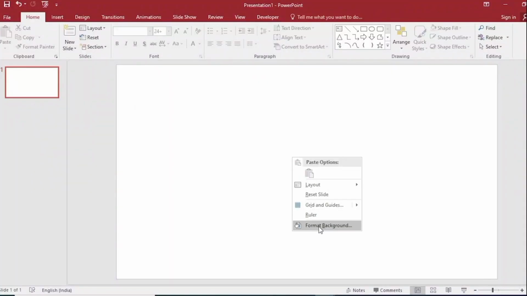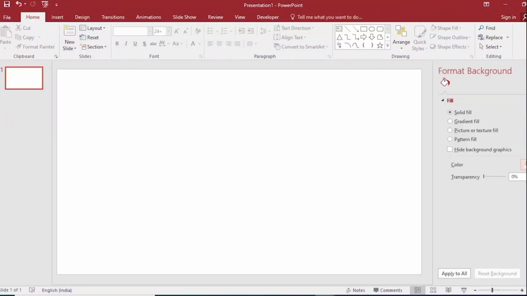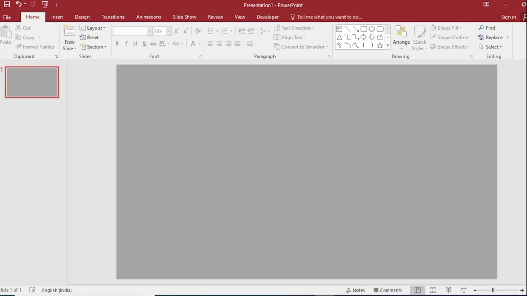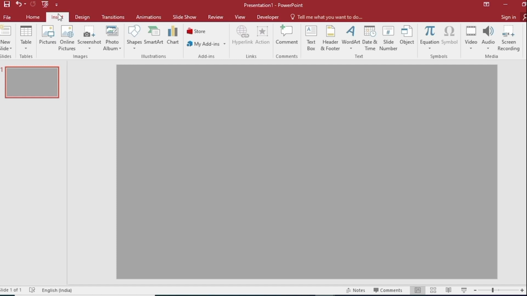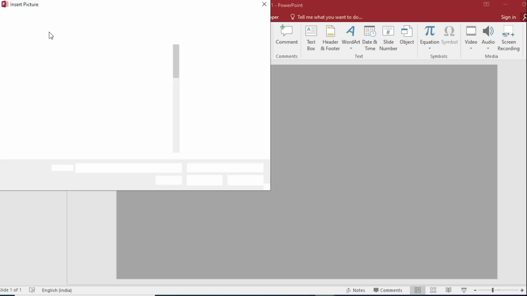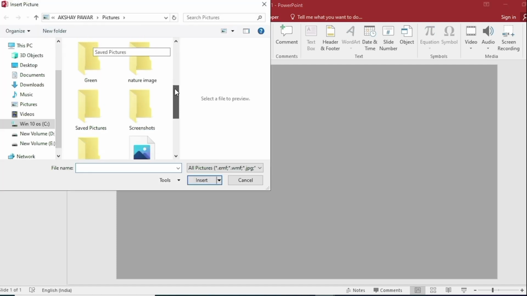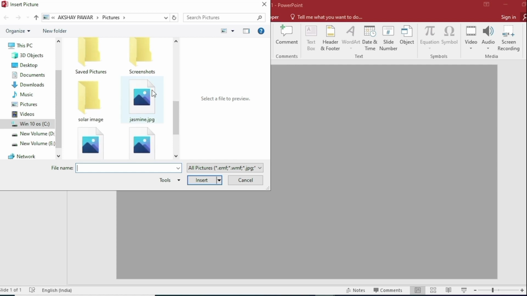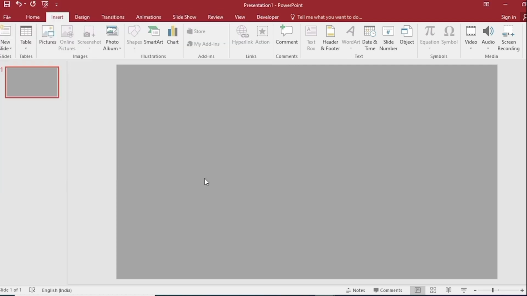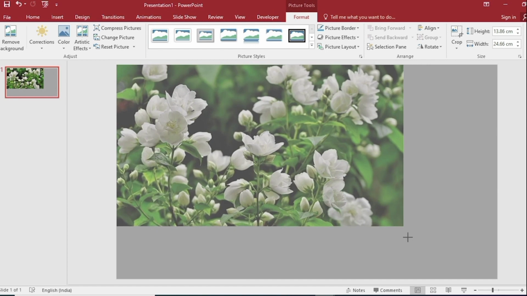Right click, go to Format Background, select Background Color, then close. Go to Insert, click on Picture. I have downloaded a picture from Google. Select it and insert it. Drag across the entire slide.